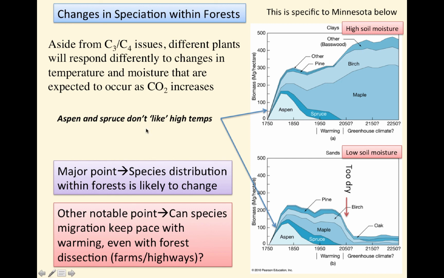So the major point here is that species distribution within forests is very likely to change for a variety of complicated reasons. Another notable point: can species migration keep pace with warming, even with forest dissection by farms and highways? This is something we can't really look in the deep past to see changes in forests with different climate change, because now we have all these forest dissection areas that make it even more challenging to figure out how this might evolve over time.